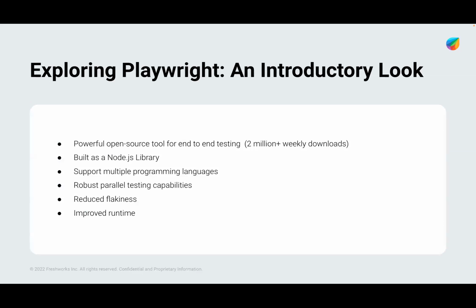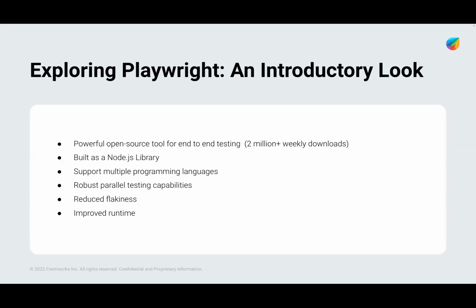With that, I will be going into the first part, which is exploring Playwright and giving an introduction. Playwright is backed by Microsoft and was recently open sourced by Microsoft.